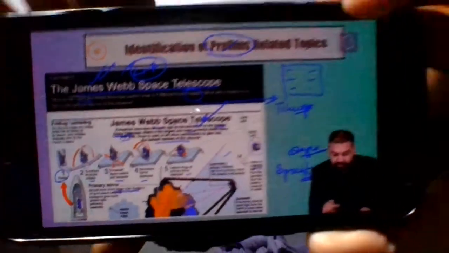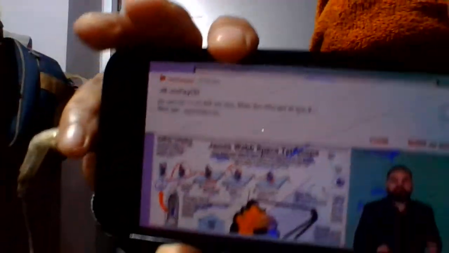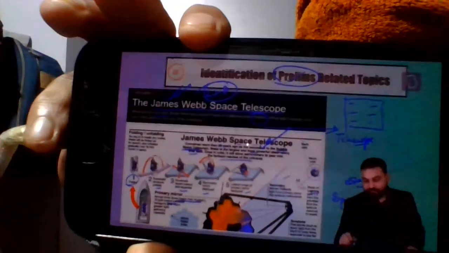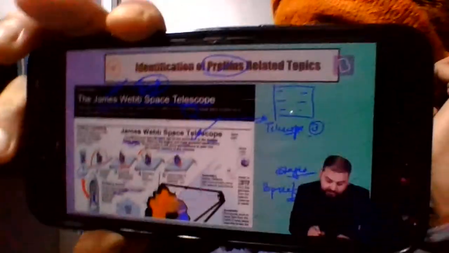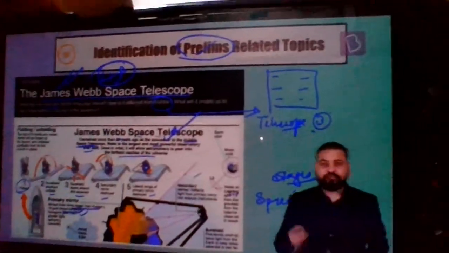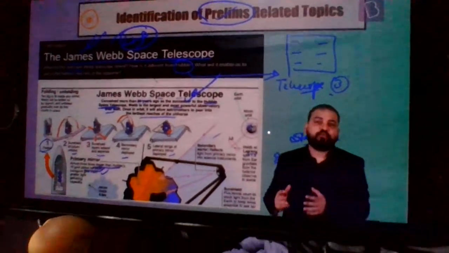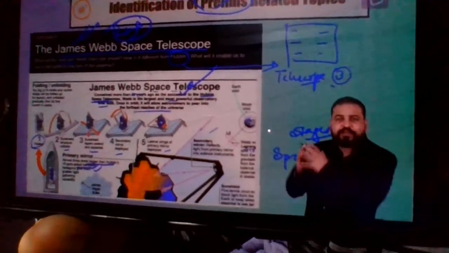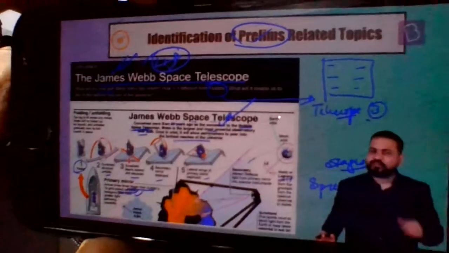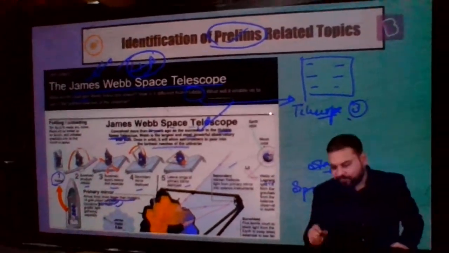For example, you can see almost 3 times bigger than Hubble's. 18 gold-plated beryllium hexagons give much greater light gathering capability. So I'll remember, okay, fine enough. It is already said that it is the largest, 3 times greater than Hubble. And here, the element being used is beryllium, in hexagons, and it is 18 gold plated. So this has to be remembered by us at this point.